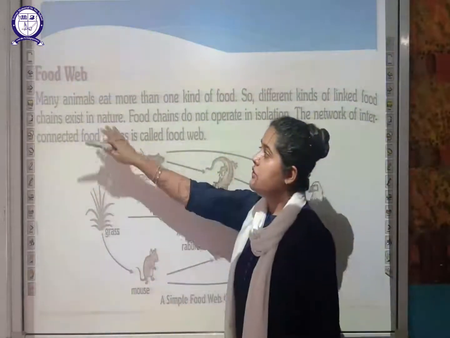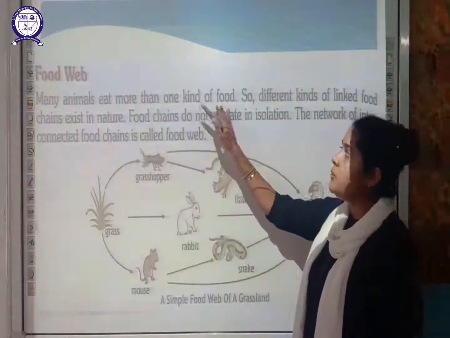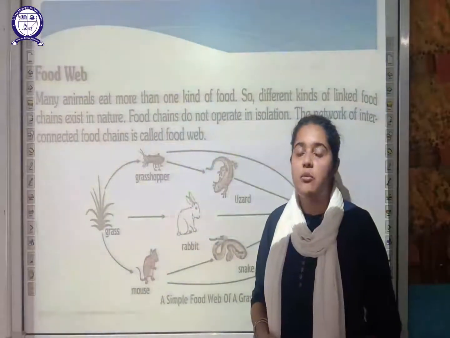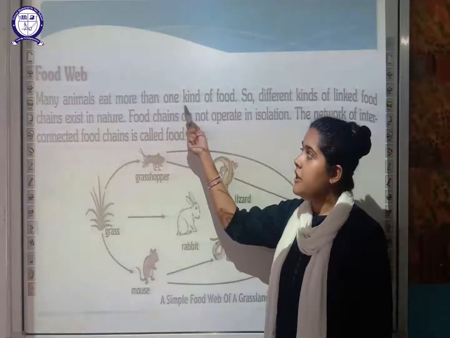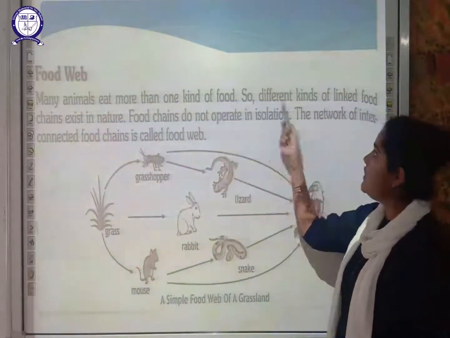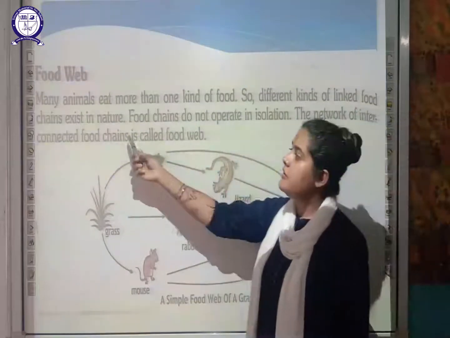So here, as you know, many animals eat more than one kind of food. We humans mostly eat different types of food. Similarly, animals also eat more than one kind of food. So different kinds of linked food chains exist in nature.